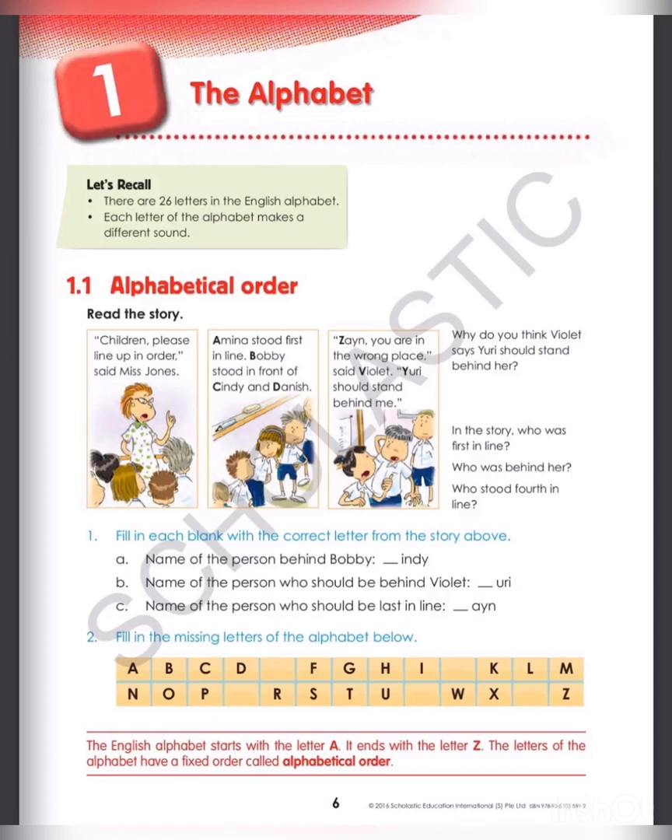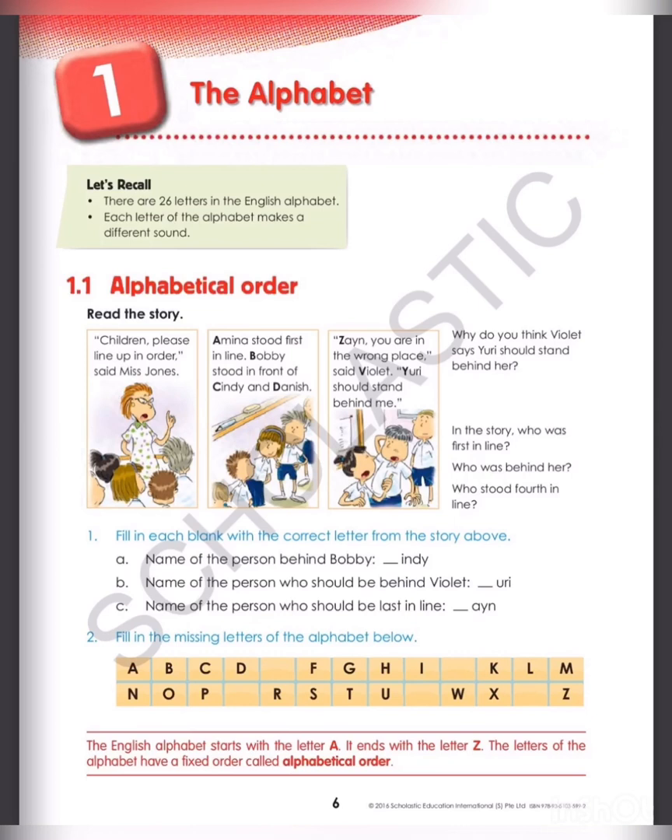Now question number 2 is: fill in each blank with the correct letter from the story above. A is the name of a person behind Bobby. Who is standing behind Bobby? Cindy. And which letter comes after B? Yes, C. So what will we write here? C, and the name of the person is Cindy.